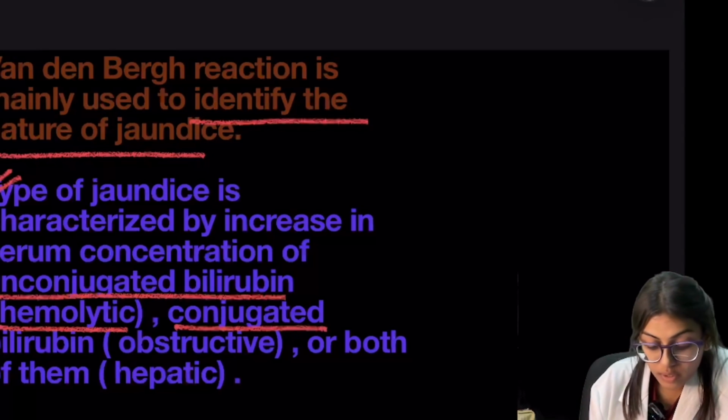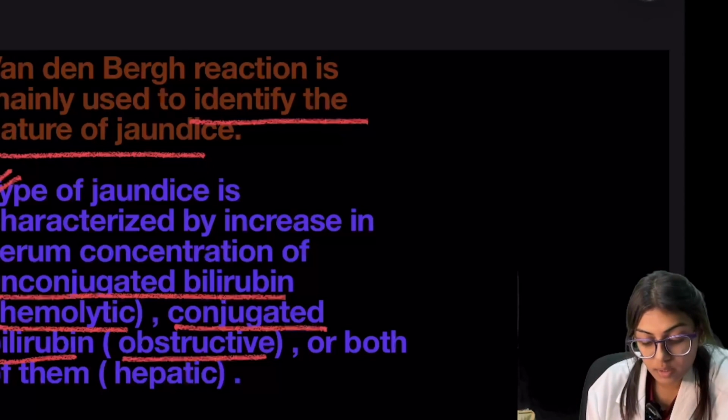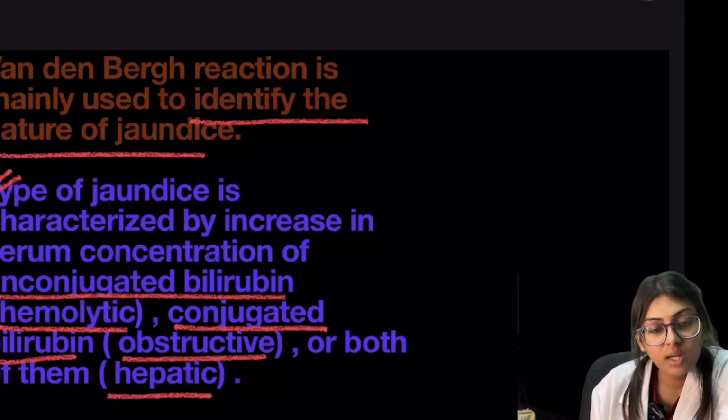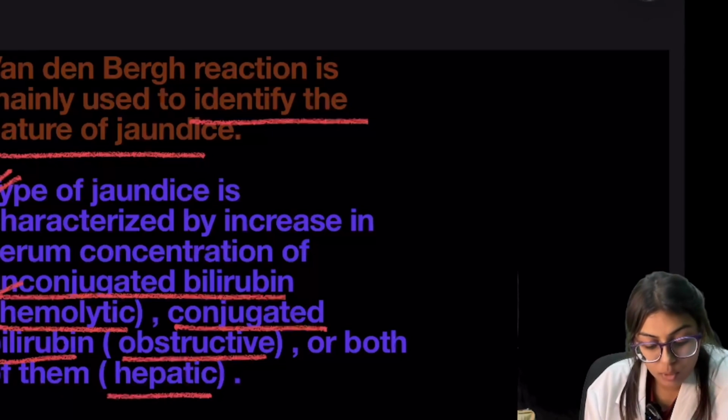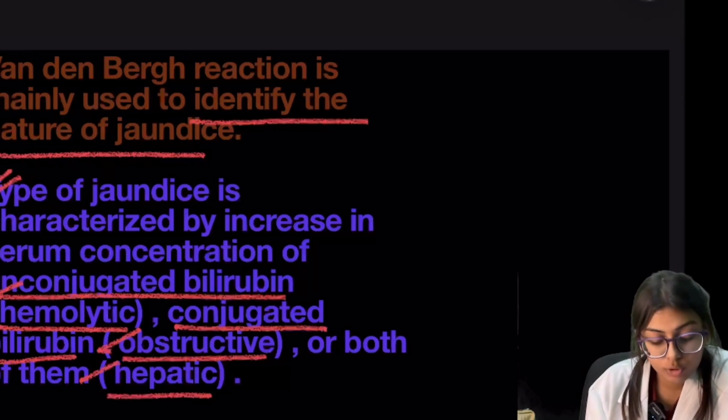If conjugated bilirubin is increased, then there will be obstructive jaundice, or if both serum conjugated and unconjugated bilirubin are increased, that will cause hepatic jaundice. So there are three types of jaundice: first hemolytic, second obstructive, third hepatic. The Van den Bergh reaction is mainly used to identify the nature of the jaundice.